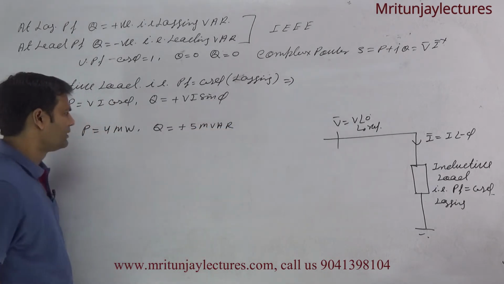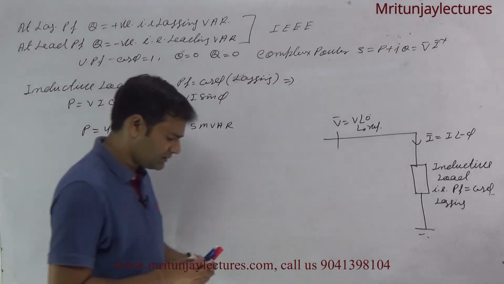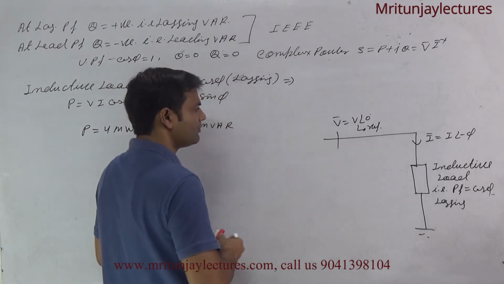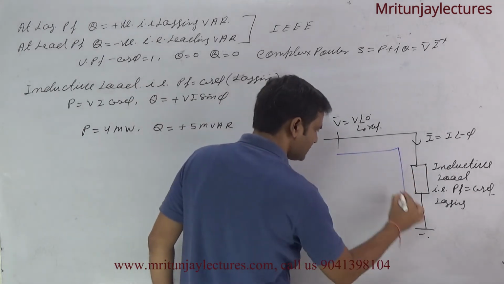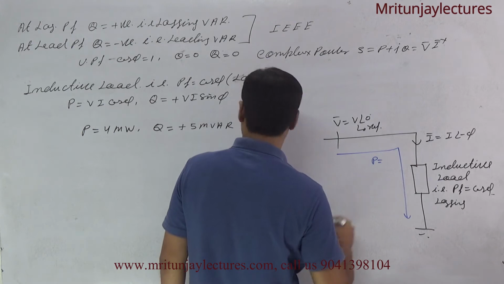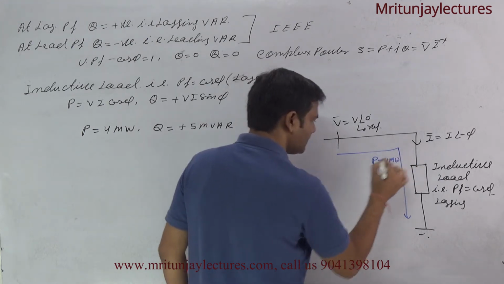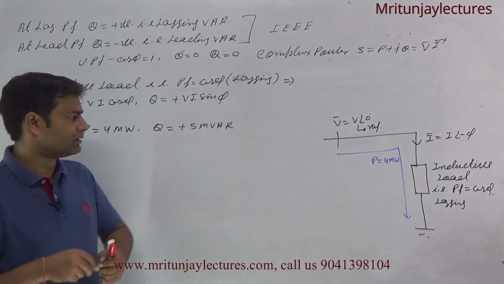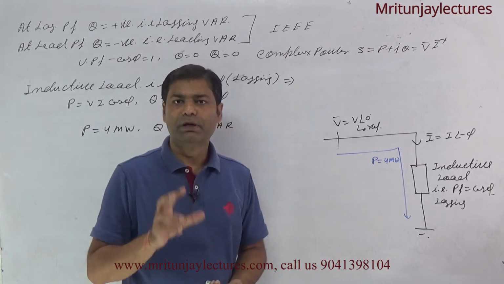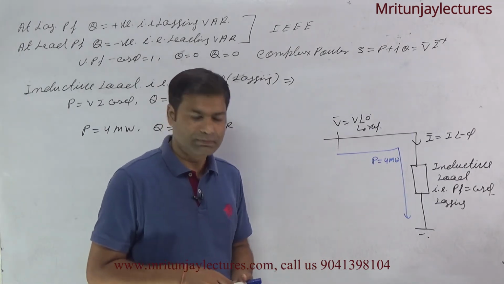Clear? P is also positive, means power flows like this. P is 4 megawatt. The direction of P like this means power absorbed by load.